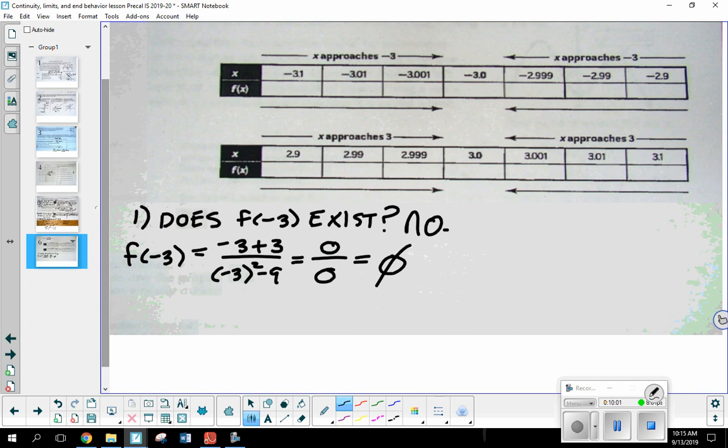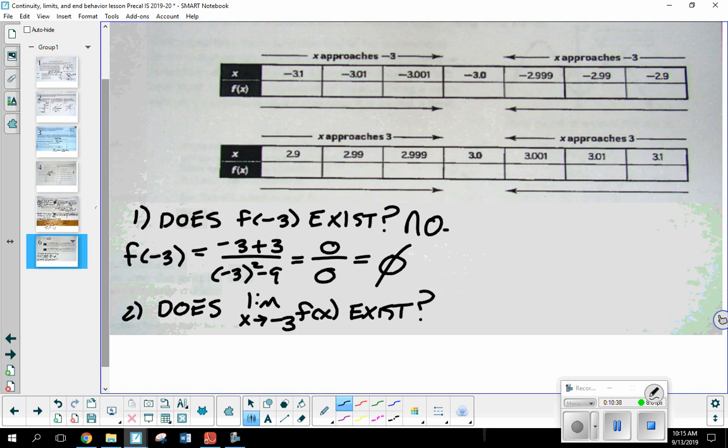Something's happening here. All right. Now, again, based on what we've spent our time discussing over the past 2 weeks with rational functions, you probably already know what's going to happen. Okay, but we're just going to go ahead and continue with the continuity test. The good news, because I got a no for number 1, I don't have to do what? I don't have to do step 3. I still want to perform step 2 because I'm looking for the behavior or the pattern. Okay, so 2, does the limit as x approaches negative 3 of f of x exist?